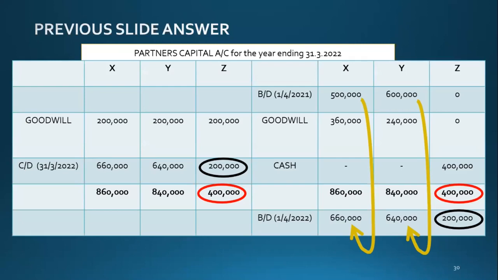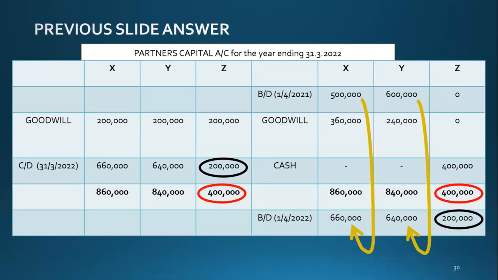Simply what happened is, guys, as I said, X and Y are existing partners. They have contributed to the development of the business. Now Z is admitted as a partner, so he needs to contribute to the goodwill too.